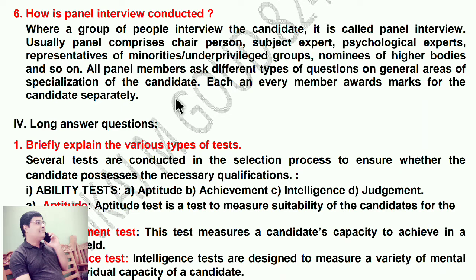So in this panel interview, they will ask all types of questions, all types of experts are available over there. In the center, you have to sit and be rounded off by all the experts. That is known as panel interview. Nowadays, it is very popular.